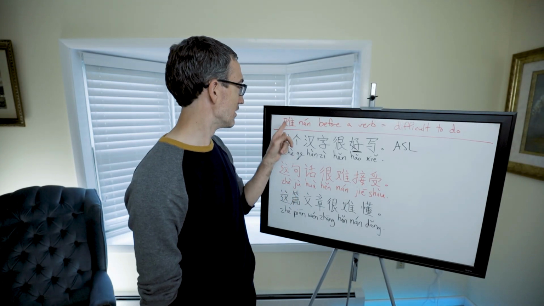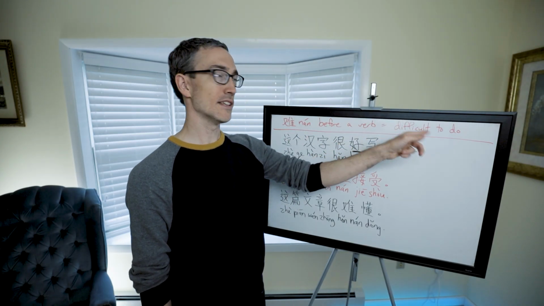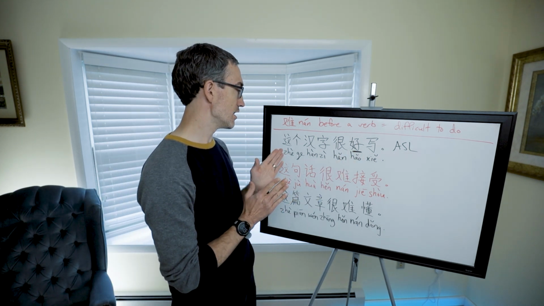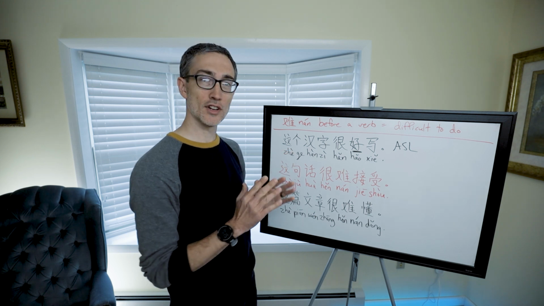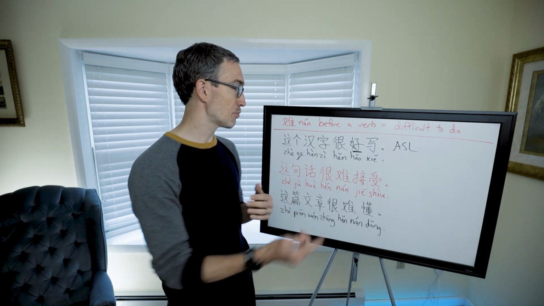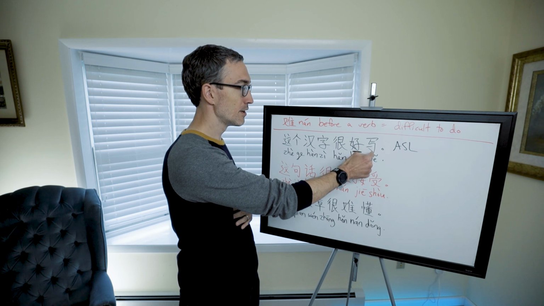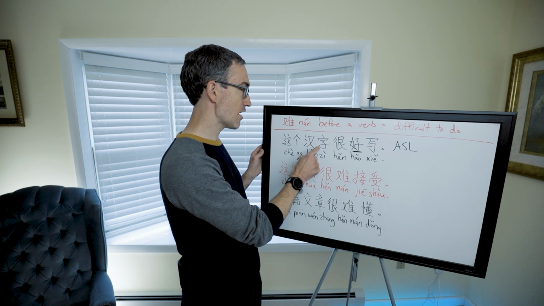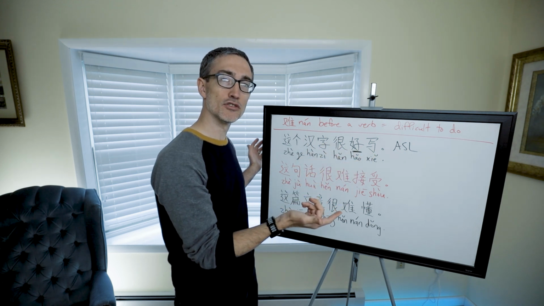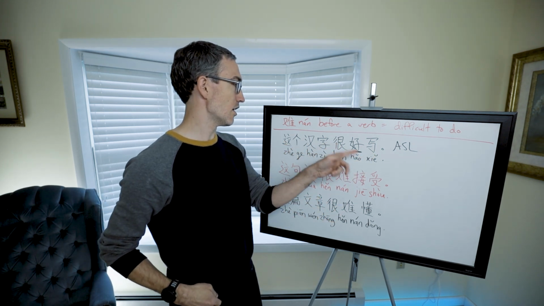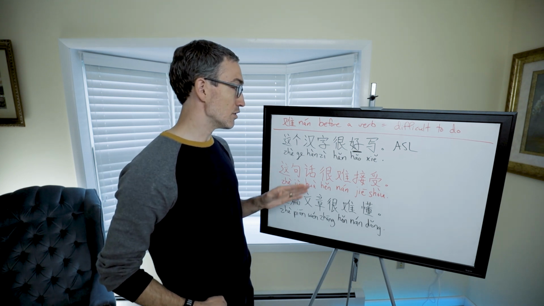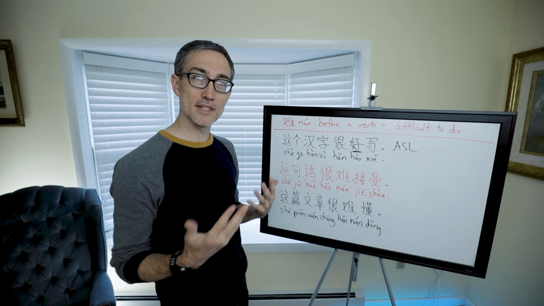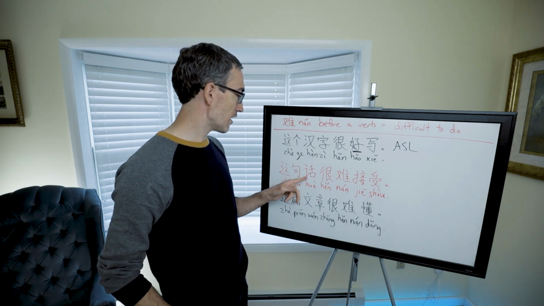In this clip, we're going to talk about nan before a verb, meaning difficult or hard to do. This first example from Offset Learning actually illustrates what we learned before. We learned the opposite of this. If we put 好 right before a verb, it means that it's easy to do. 这个汉字很好写, this character is very easy to write. Now if we just put nan in place of that, it means the opposite, difficult.